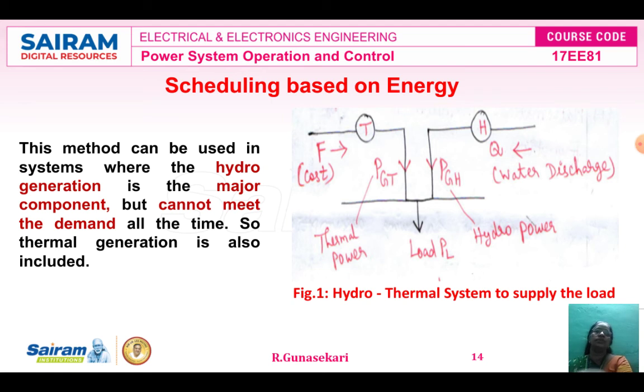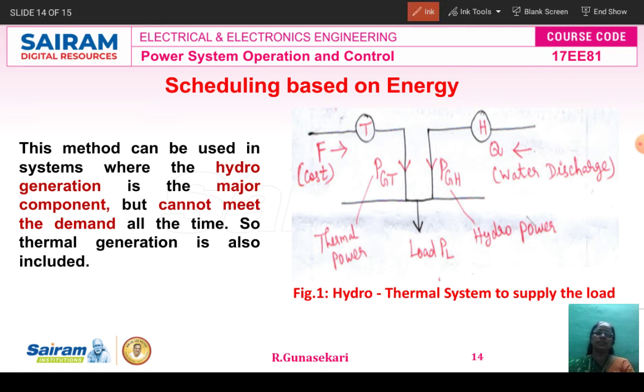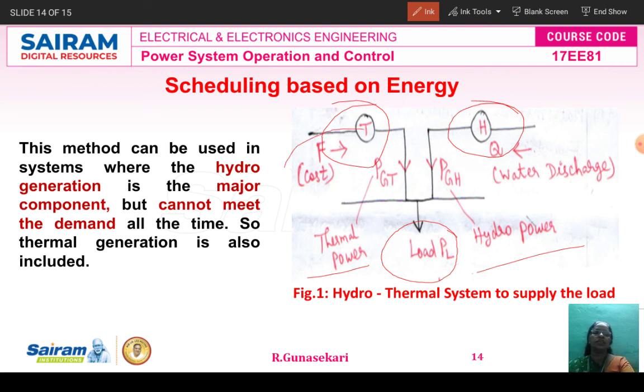Now we study the scheduling based on energy. Now you see the circuit diagram. This figure represents the hydrothermal system supplying the load. T is the thermal power plant, H is the hydro power plant. Both are integrated and meet our load demand PL. PGT means thermal power generation, PGH means hydro power generation. F is the cost of the thermal power plant. The cost constraint is considered for the thermal power plant, while only the water discharge is constrained for hydro power.